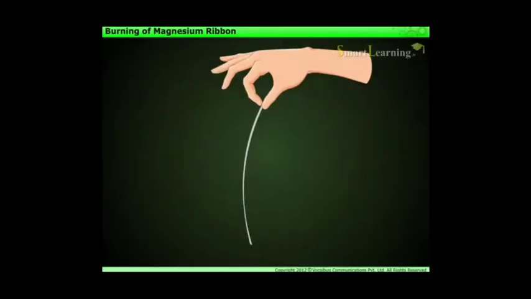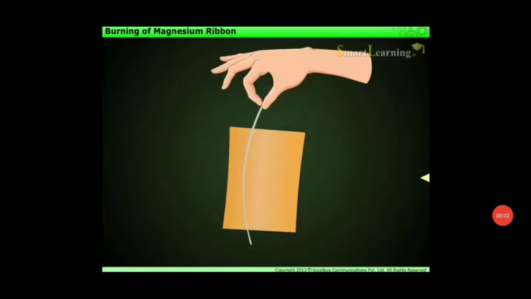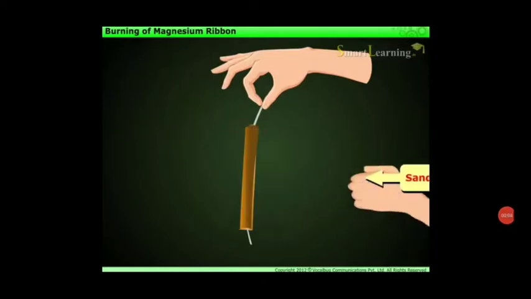We have the activity on page number 20 in your books. Please follow it. We take some magnesium in a crucible. What is a crucible? It is a small bowl, which comes in varied sizes, and it has a lid. We place a little magnesium in it, and then we start heating it. Now I will show this to you. So we have taken a small piece of magnesium ribbon, and it is cleaned with sandpaper.